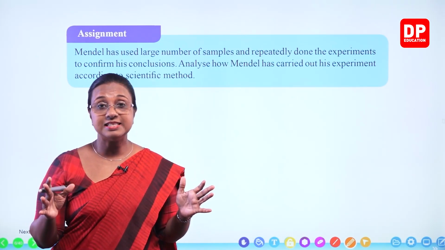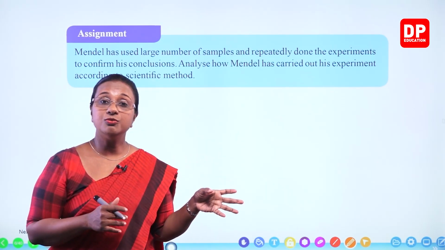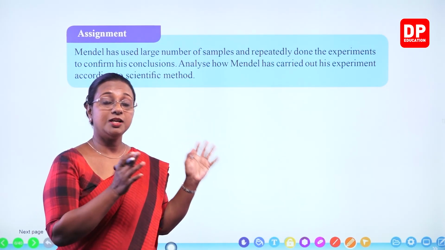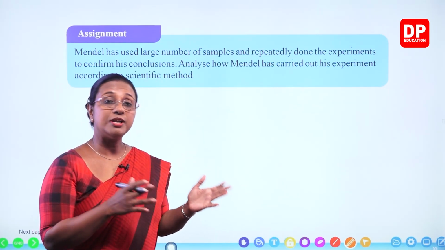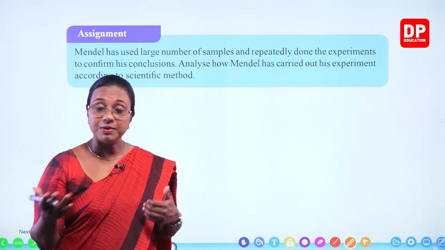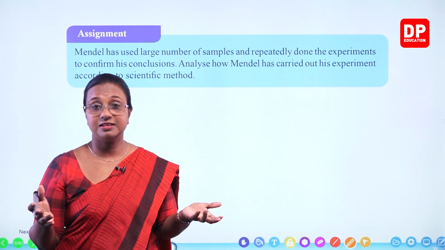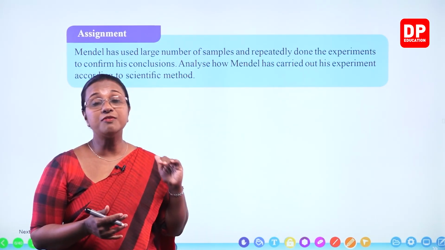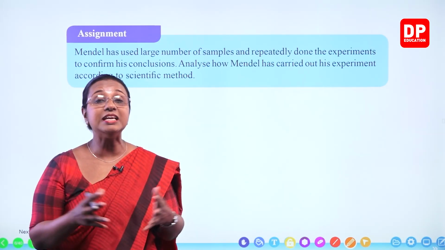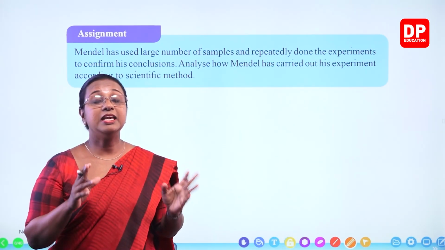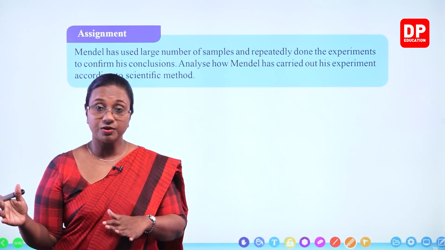So in that design, he decided to use pure breed plants, what we discussed before, like tall and short, or round and wrinkled seeds, white and purple flowers. Like that, he used different distinct characteristics, 7 pairs of distinct or contrasting characteristics. From that, he carried out monohybrid crosses.